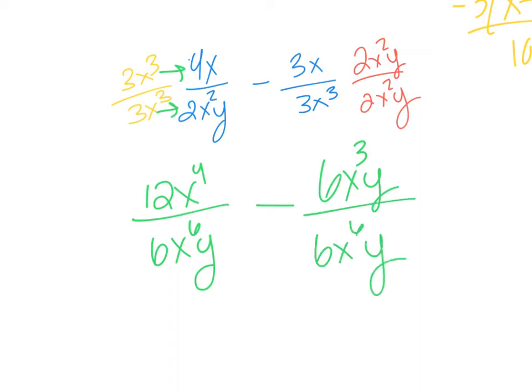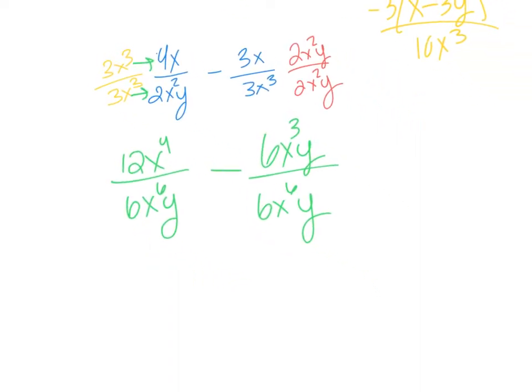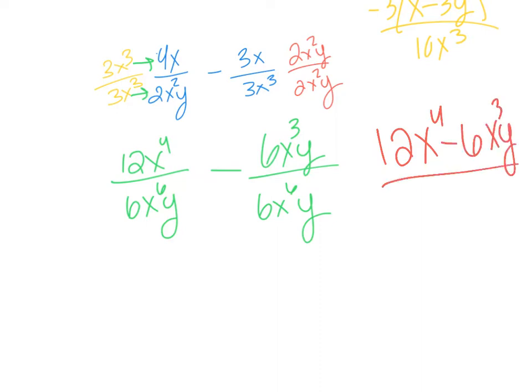So you see we have common denominators now, okay? So I can go ahead and subtract my numerators together. Now these aren't like terms, so I'm just going to write 12x to the 4th minus 6x cubed y over 6x cubed y.